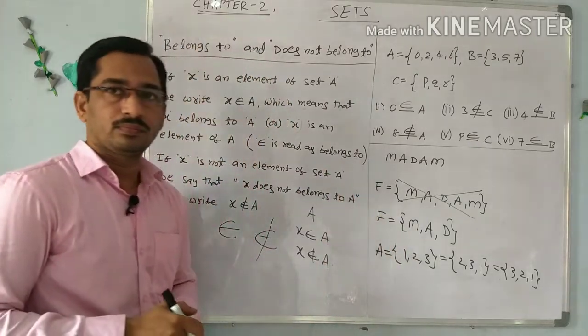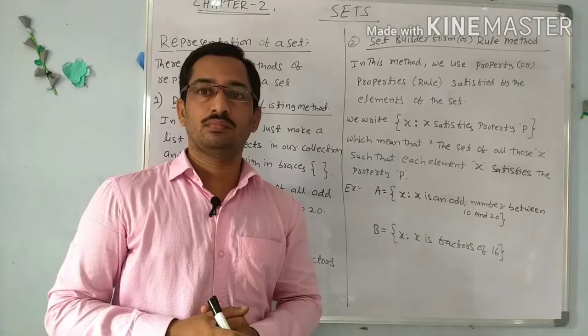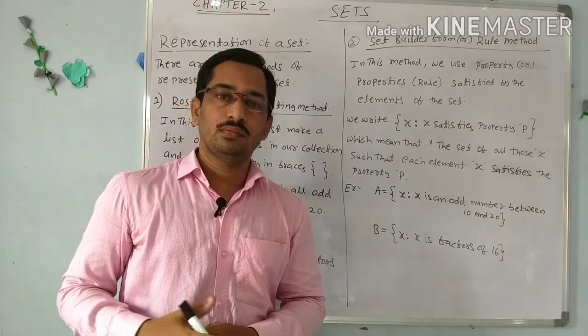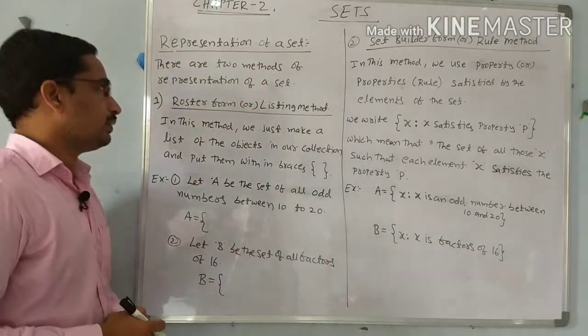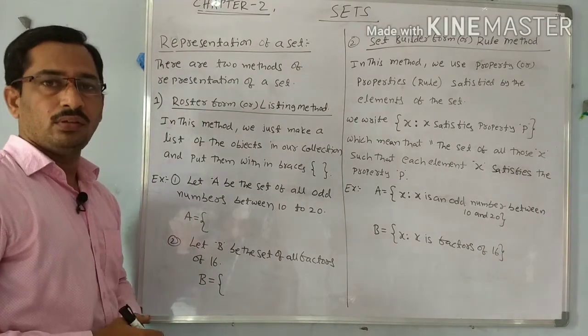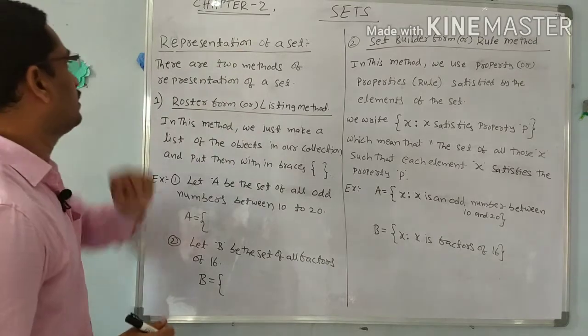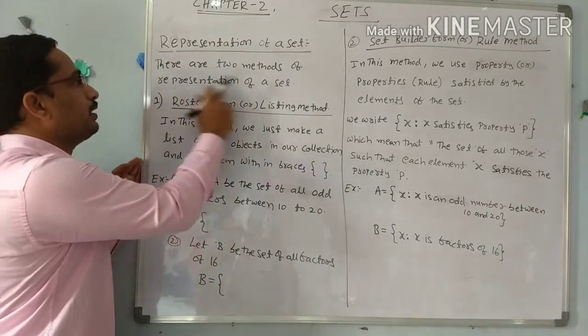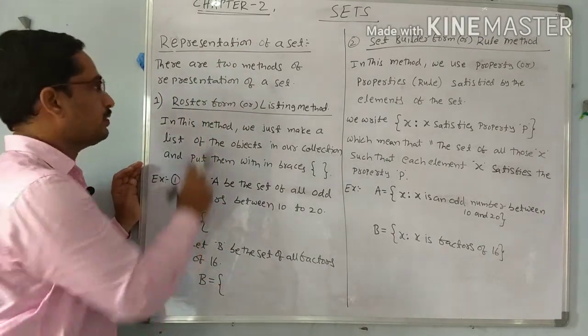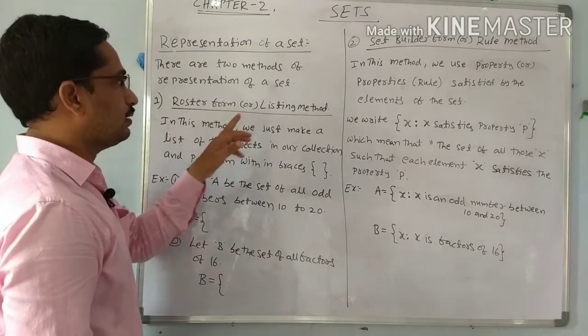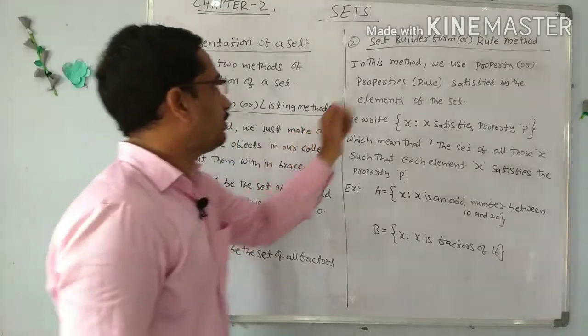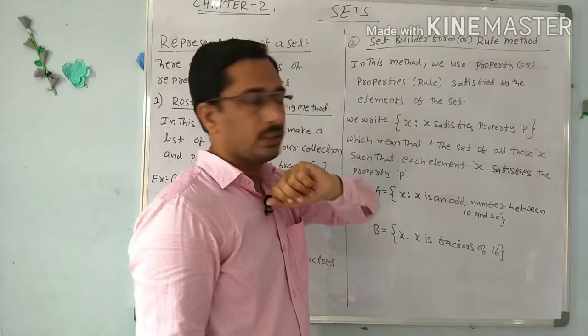Next, now representation of a set. This is important from the exam point of view for 1 mark. There are two methods of representation of a set. The first one is roster form or listing method. The second one is set builder form or rule method.